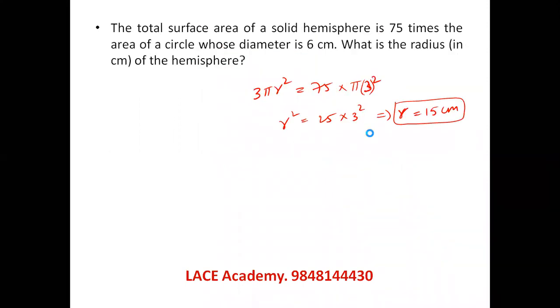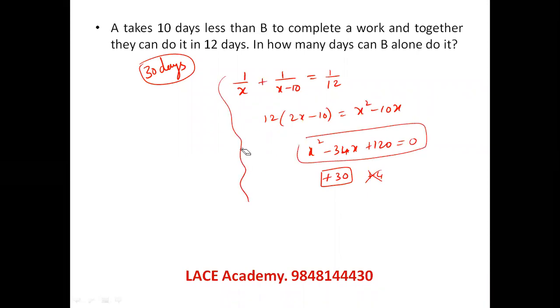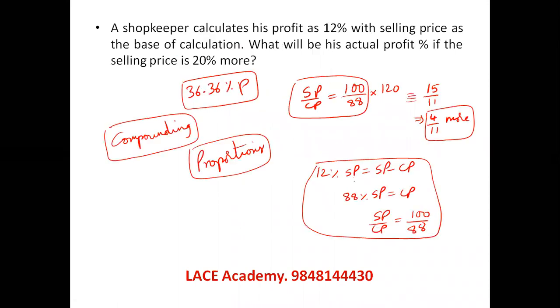This is straightforward again. Once you come here, don't put more and more unnecessary steps on the paper. So 30 into 4, you can see minus 30 minus 4 as a combination. So 30 and 4 are the possibilities. 4 cannot be the number of days because A has to be 10 days less than that, which cannot be negative. So 30 is the only possibility.